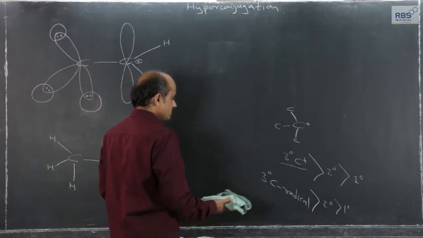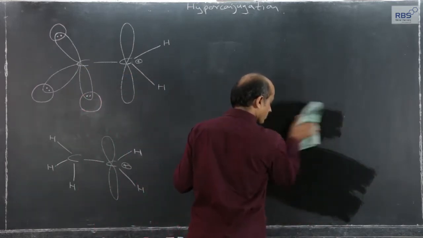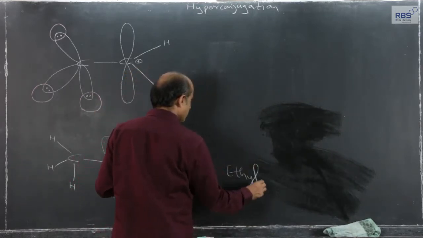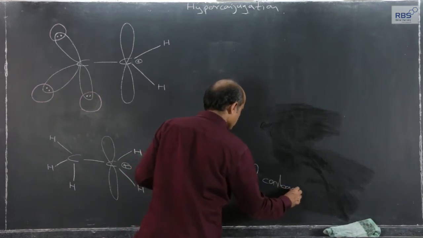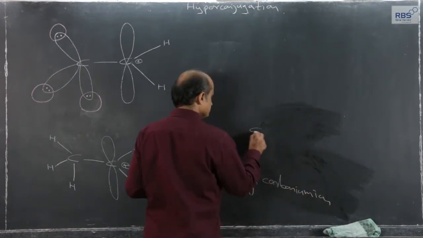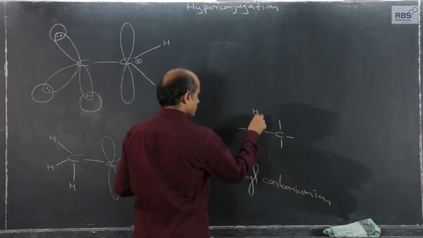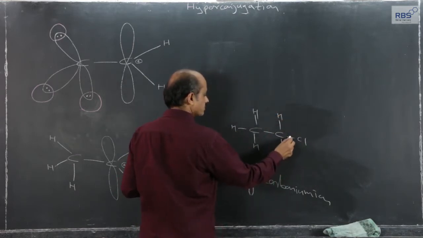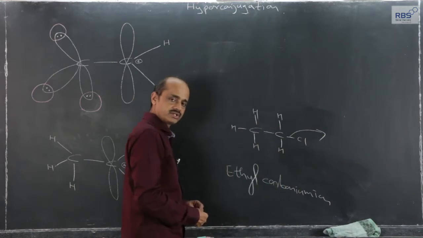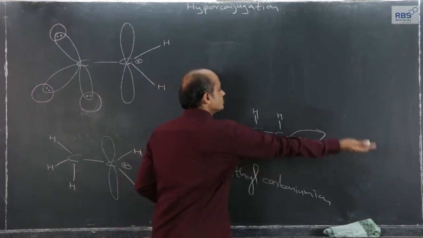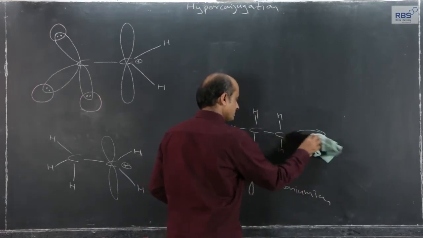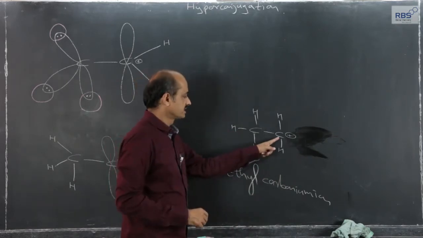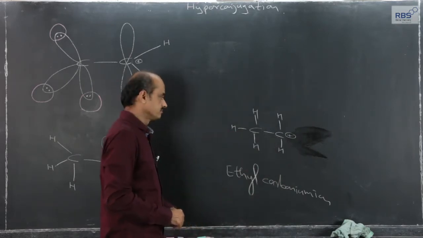Here I have written the representation of ethyl cation or ethyl carbonium ion. Suppose that ethyl chloride undergoes heterolysis at high temperature using polar solvent. The electron pair goes with chlorine. There can be other examples also, and this carbon gets converted into a positively charged carbonium ion.